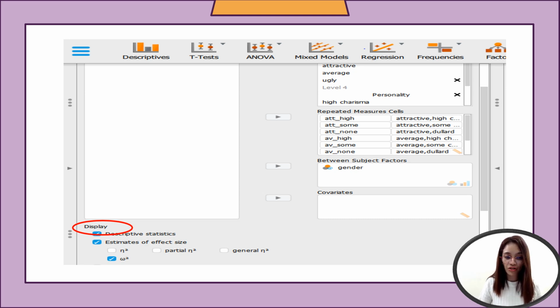This is a measure of effect size indicating the proportion of variance in the outcome variable accounted for by each factor or interaction. The higher values of the omega squared suggest a stronger effect. So we will be clicking that one.